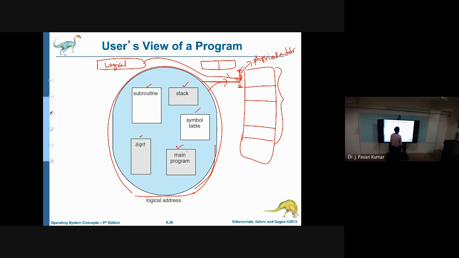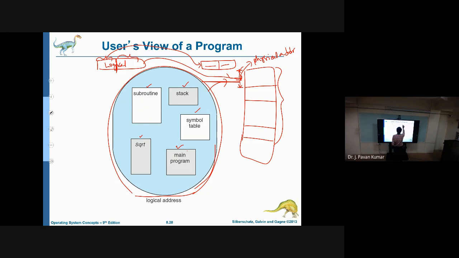The logical address has two portions: one is the segment number, another is the offset. Based upon the segment number we get the base address and the limit register, that is, the length of the corresponding segment.